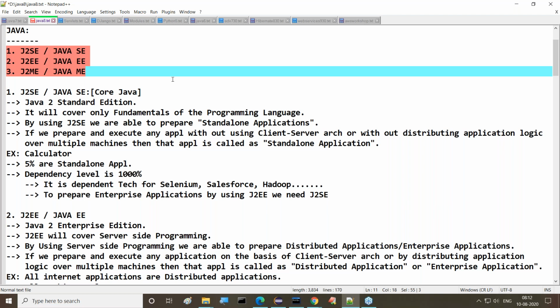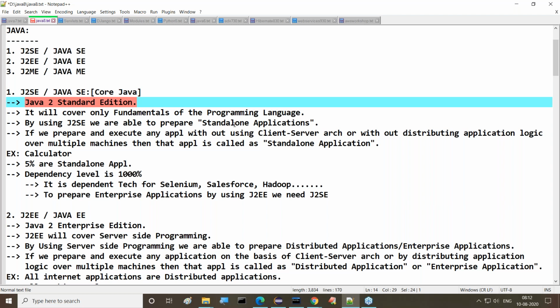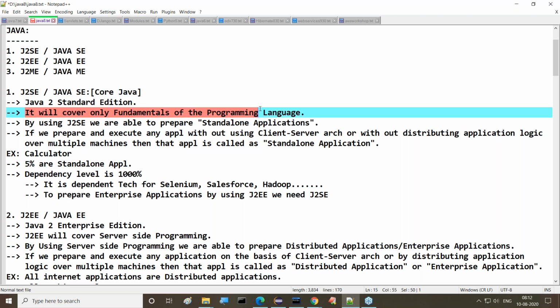Good. Can you elaborate what is J2SE? Can you please type fast? What is J2SE? Java 2 Standard Edition. That's fine. Then what is it able to cover? It will cover only the fundamentals of Java programming. Fundamentals of Java programming, that's it.